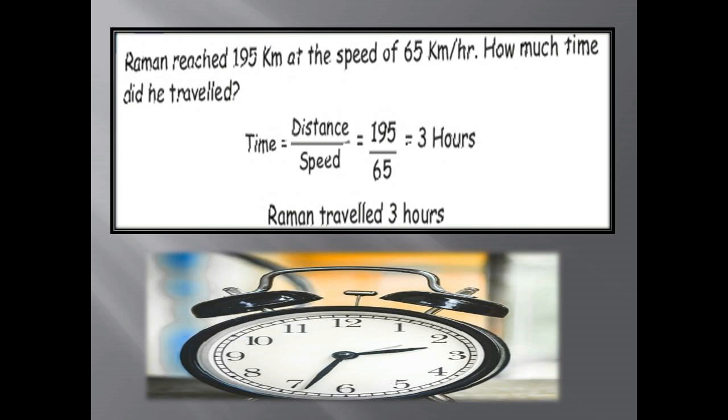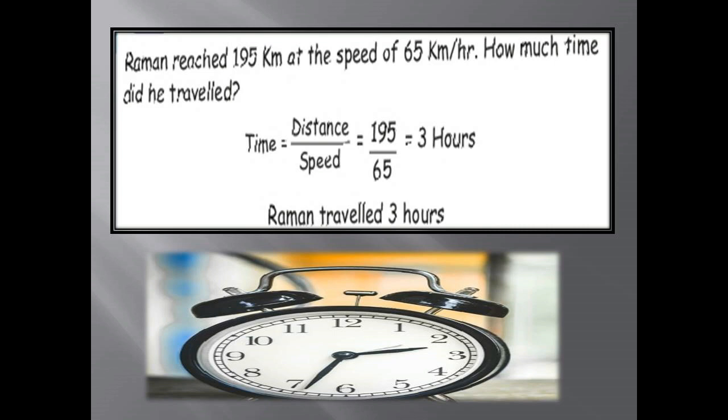Raman reached 195 km at the speed of 65 km per hour. How much time did he travel? Now they are asking time. So what is the formula for time? Time equal to distance by speed. What is the distance he has traveled? That is 195 km.